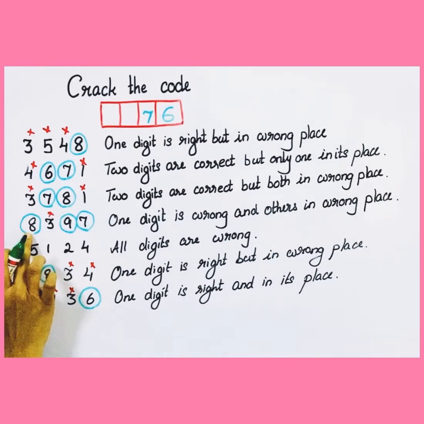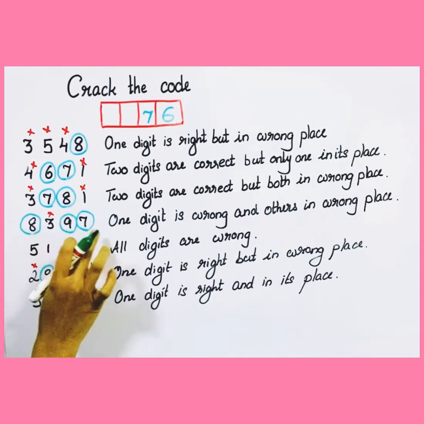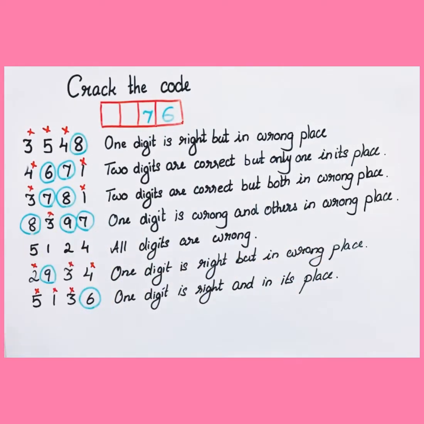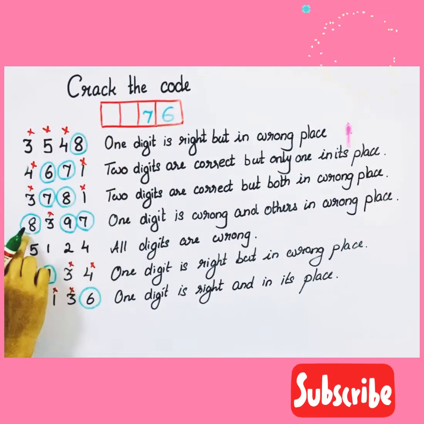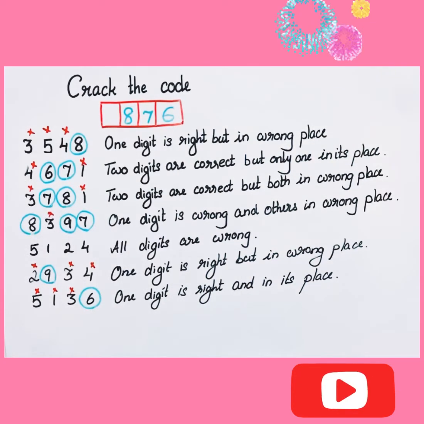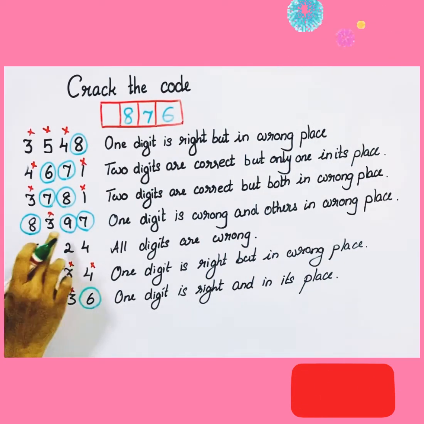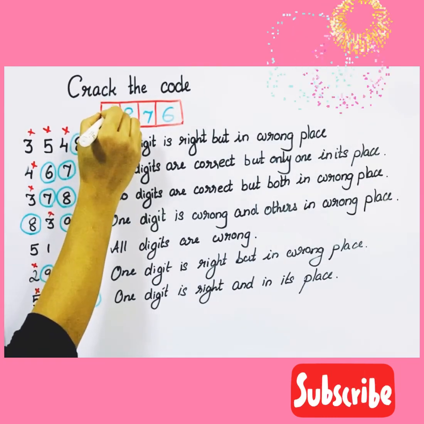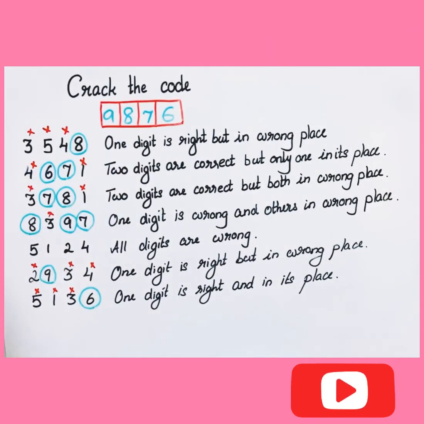So we have to place it in the correct place. The 8, 9, 7 we have to place it. 7 already placed. 8 and 9 we have to place it. Yes, if 8 is not here, then the remaining is in this position. So let's place 8. And the remaining digit is 9. 9 we have to place it. The empty place is here. So let's place 9. Now we have found the 4-digit code which is 9876.